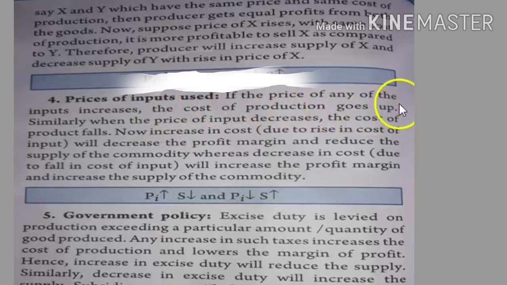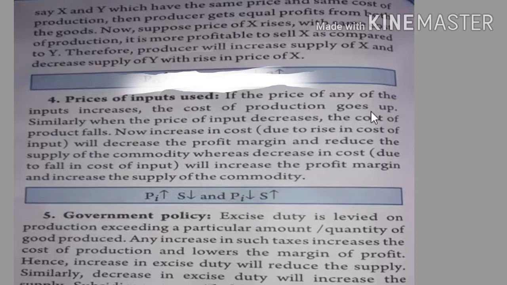Next, price of inputs used. If the price of any of the inputs increases, the cost of production goes up. As I told you, there are different inputs that we use for production, that is land, labor, capital, like that. So if the price of any input increases, that is, if the labor is charging more wages or if the rent has increased, the producer may produce less.